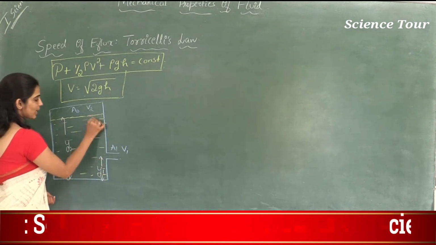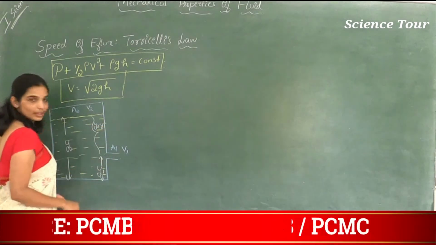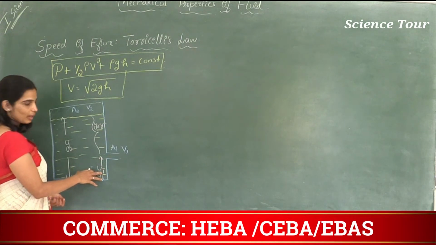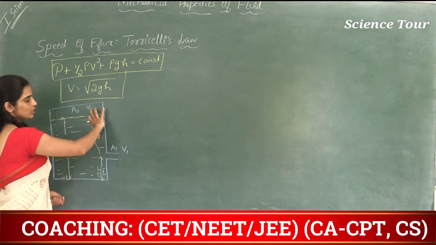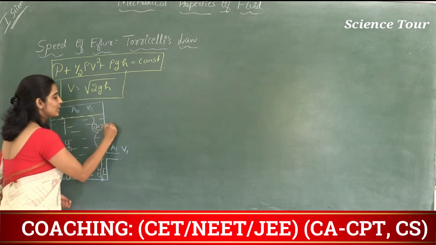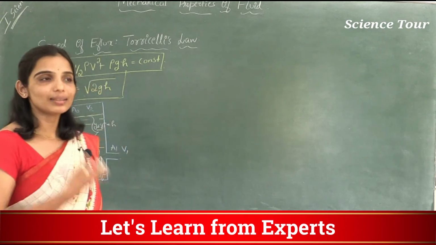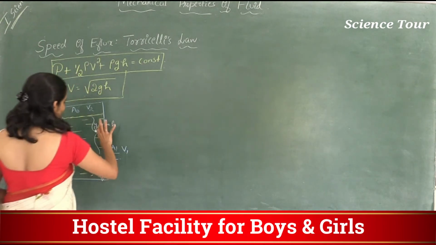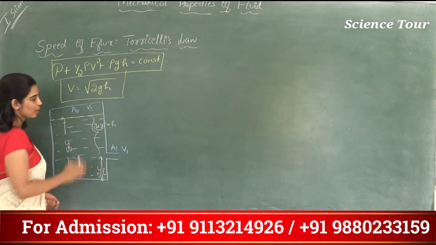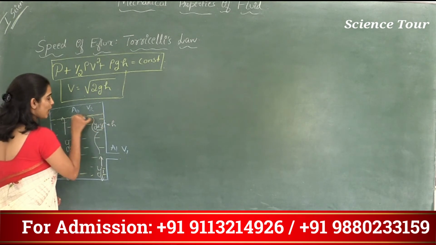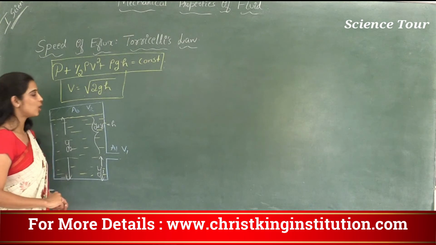Then what is this height? This height is Y2 minus Y1. Do you agree with this? If the outlet is at a height Y1 and the fluid is at a height Y2, then this length will be Y2 minus Y1. Let me call it H. Instead of writing Y2 minus Y1, just call it a height. Height H is the height of the fluid from the outlet, the height up to which fluid is filled in the container from the outlet.